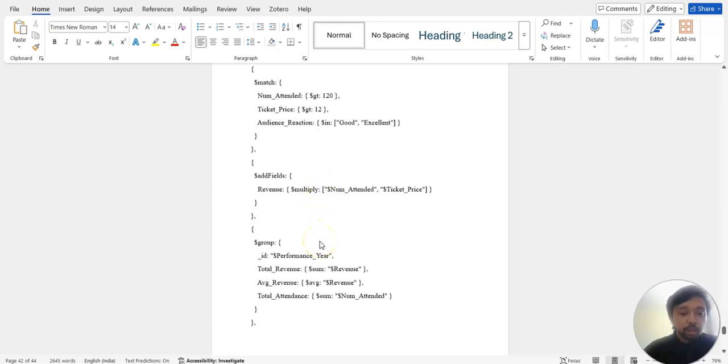This calculation has been done in the group operator part.